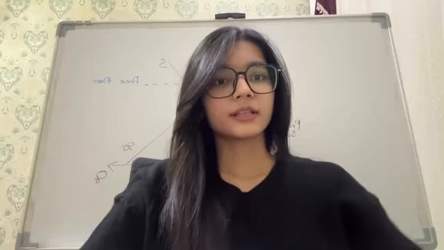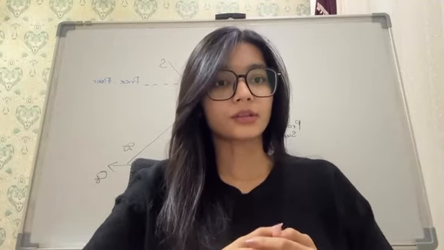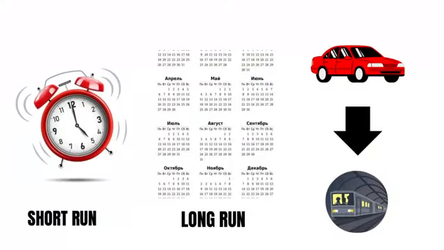The second determinant is the time horizon. Demand becomes more elastic over time because consumers have more time to adjust their behavior. If electricity prices rise, households cannot immediately reduce usage. However, in the long run, they may buy energy-efficient appliances or use less electricity.